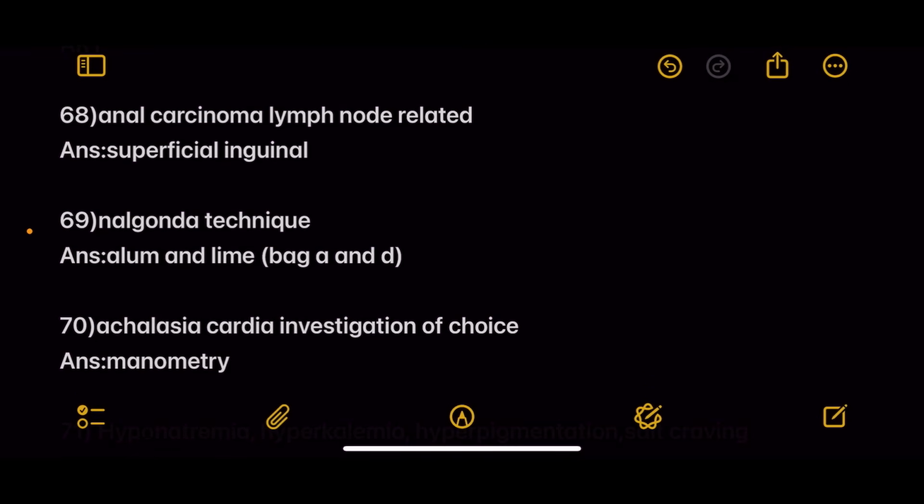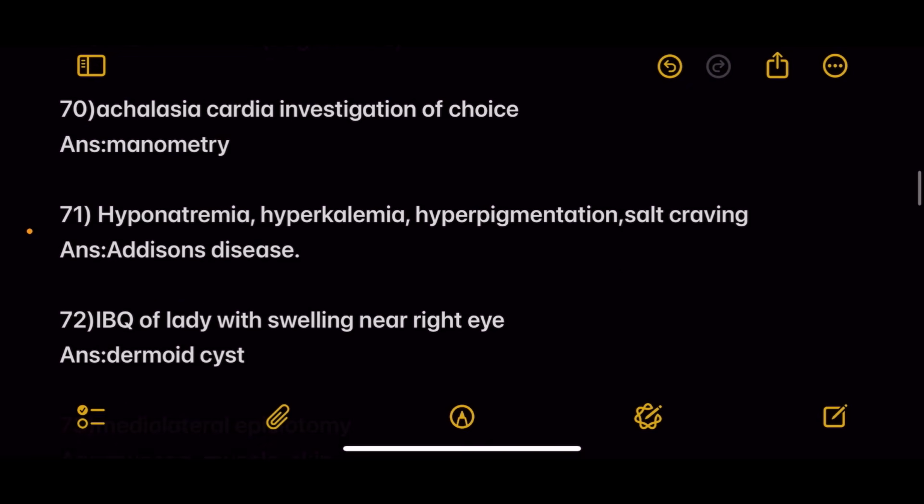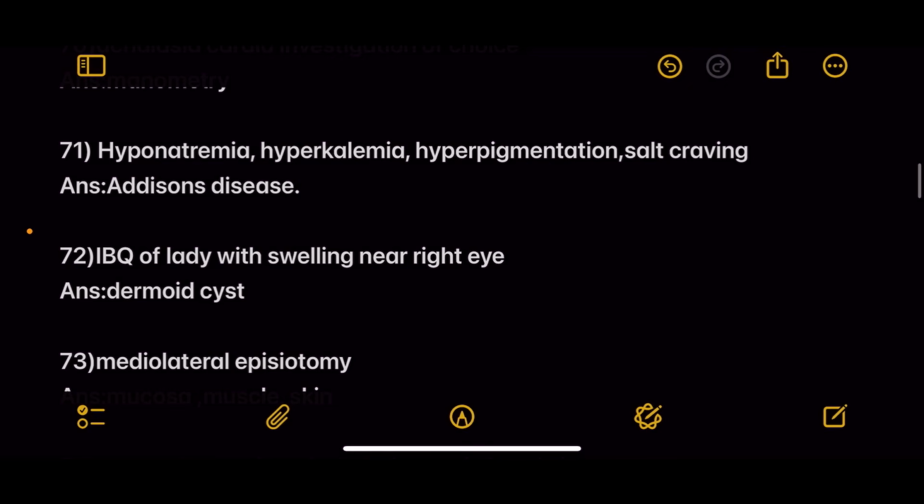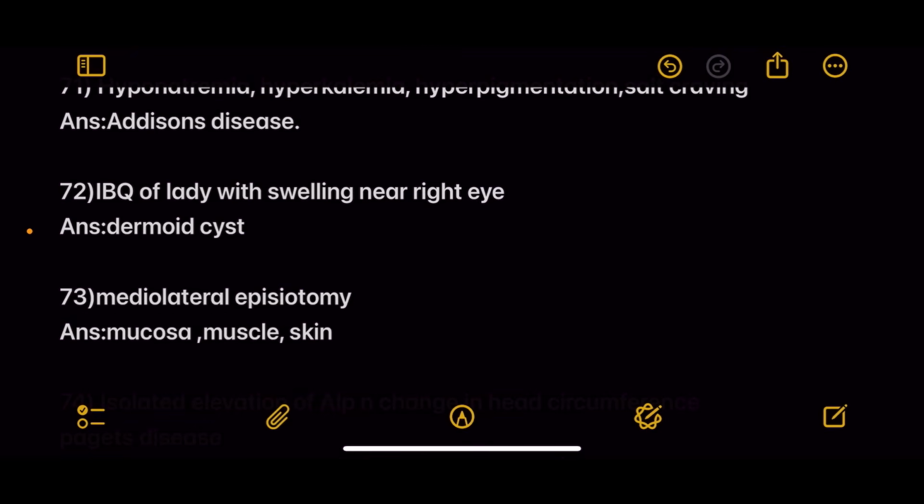Next, Nalgonda technique. Answer is alum and lime, bags A and D. Next, achalasia cardia, investigation of choice is manometry. Next question, hyponatremia, hyperkalemia, hyperpigmentation and salt craving. Answer is Addison's disease.